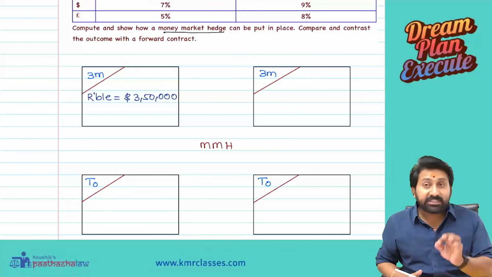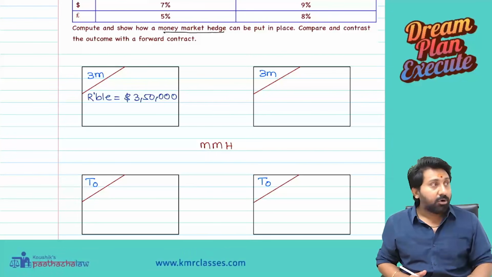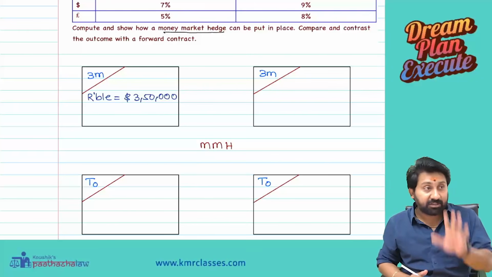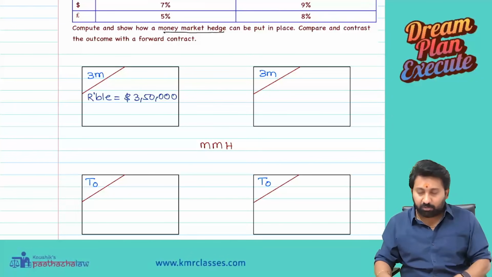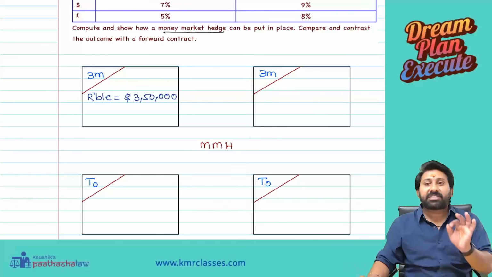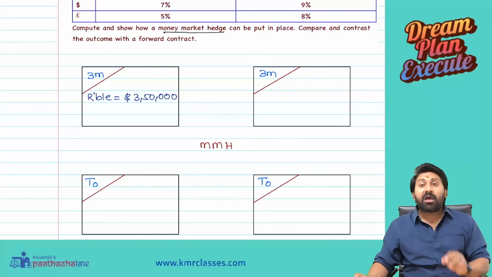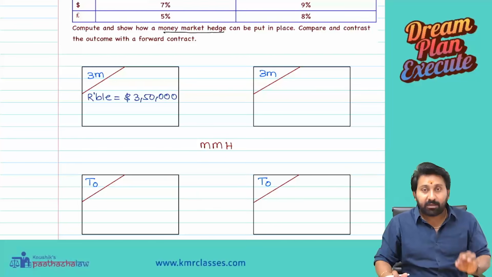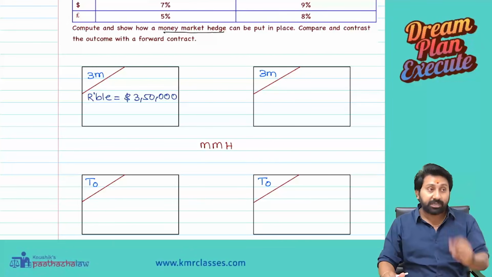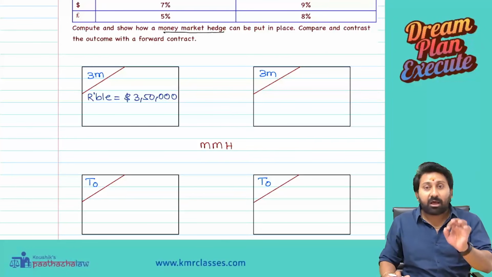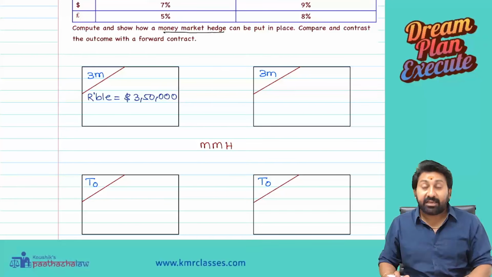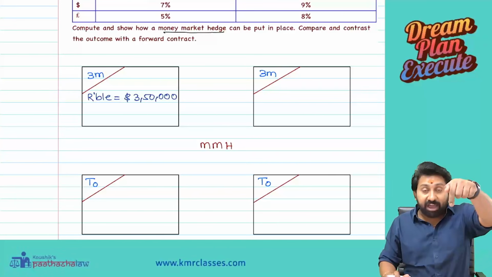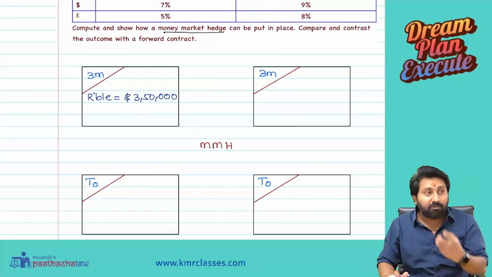$350,000. Receivable or payable? Receivable. Today, na, or after 3 months? After 3 months. Answer my question now. We are from which country? UK. We are importing or exporting? Exporting. Receivable or payable? Receivable. Today or in future? Future. Risky or not risky? Very risky. Reason: if the value falls, we will get a lower receipt.